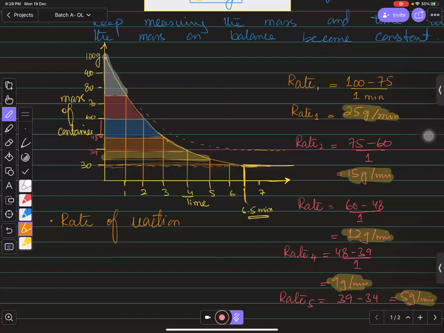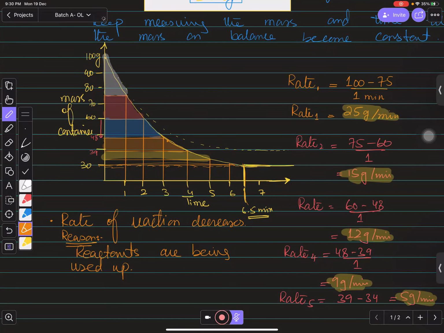So why does the rate of reaction decrease, kids? If I asked you why the rate of reaction decreases, what would you say? What's the reason behind this? You can say, sir, the reactants are being used up. When the reactants are used up, definitely there will be no more product formed. And when the product is not formed, how can the carbon dioxide gas form? And when it does not form, how can it escape from there? So this is the thing that you need to keep in mind.